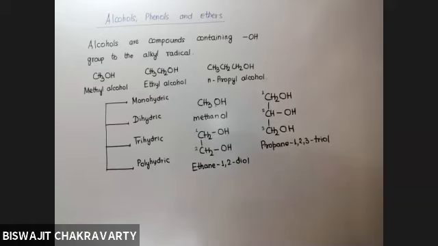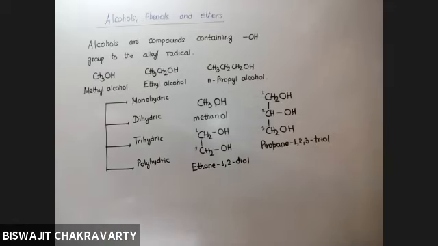Yes, sir. So if more than 3 OH groups are there, that will be counted as polyhydric. The glucose is one such example. Glucose has 5 OH groups on it. So if any alcohol has got more than 3 OH groups, they all will be considered as polyhydric alcohols.